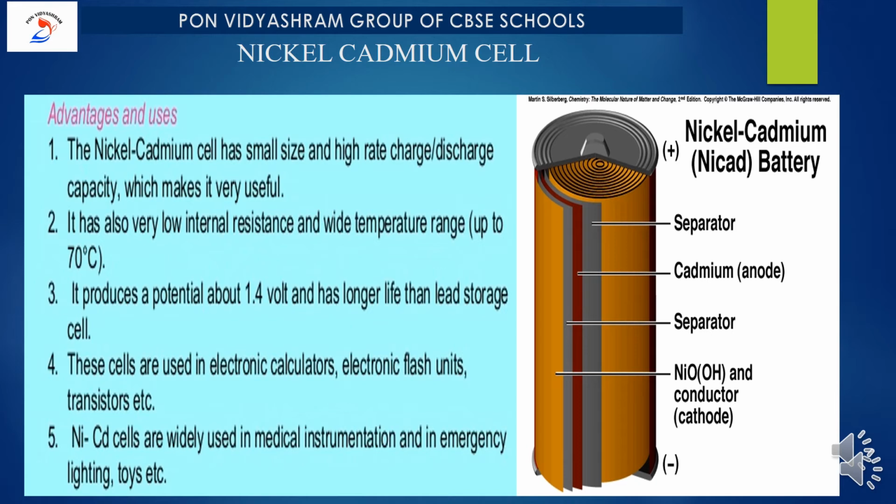So comparatively it is very good. These cells are used in electronic calculators, electronic flash units, etc. Nickel cadmium cells are also widely used in medical instrumentation, in emergency lighting and in toys.